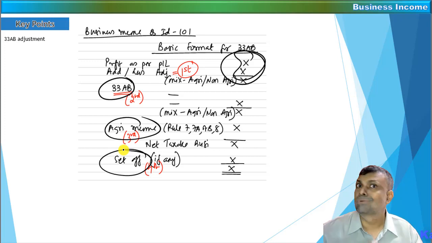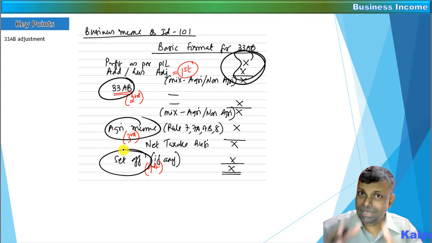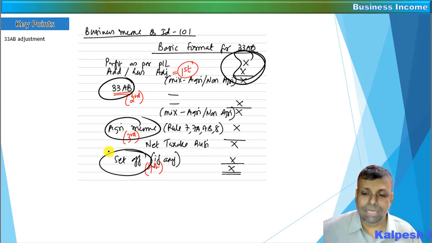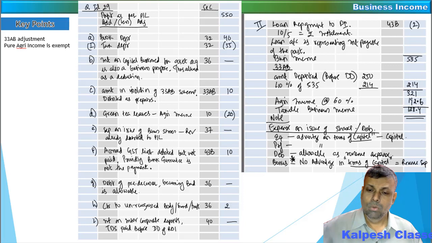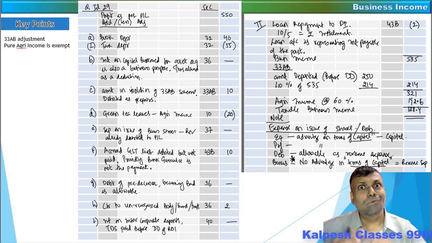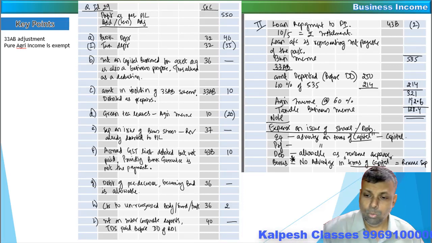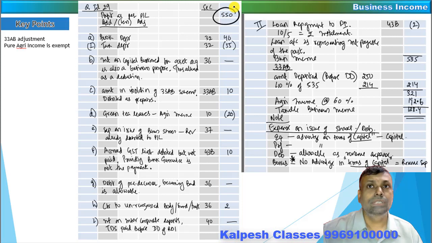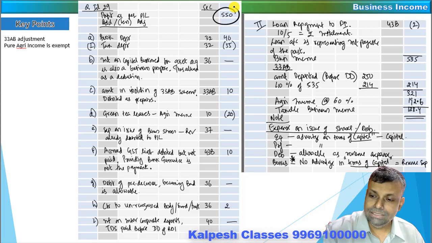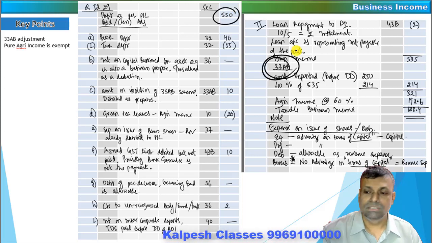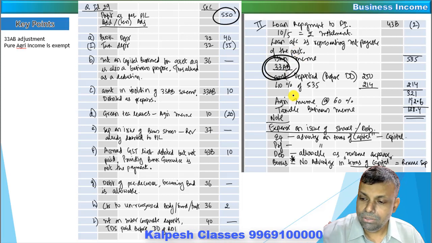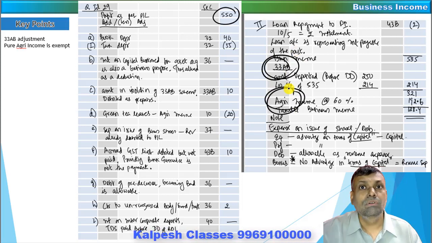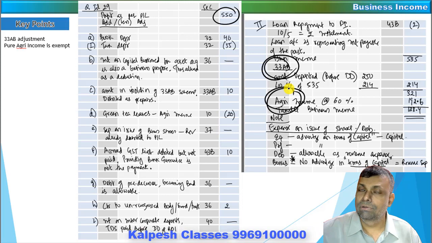If you want, you can just pause this particular video here. Then the couple of questions which you have already solved on section 33AB, some dedicated questions, just have a glance at that particular answer. If you come across a 33AB question, friends, which you have already solved and understood, the answer will look like this: you start with profit as per P&L, do all the adjustments, and the second adjustment is 33AB. After doing 33AB, you have to do the agricultural income. In this particular question, the set off was not there, and that's the reason we have not given it.